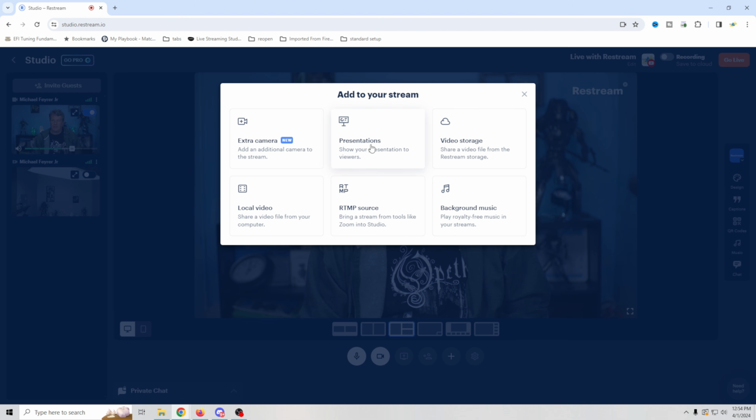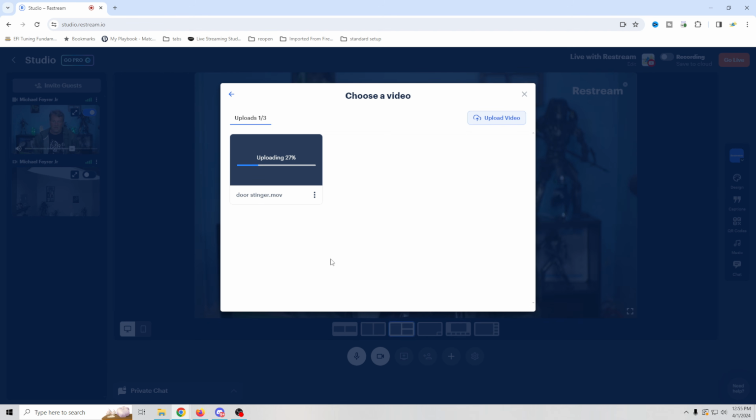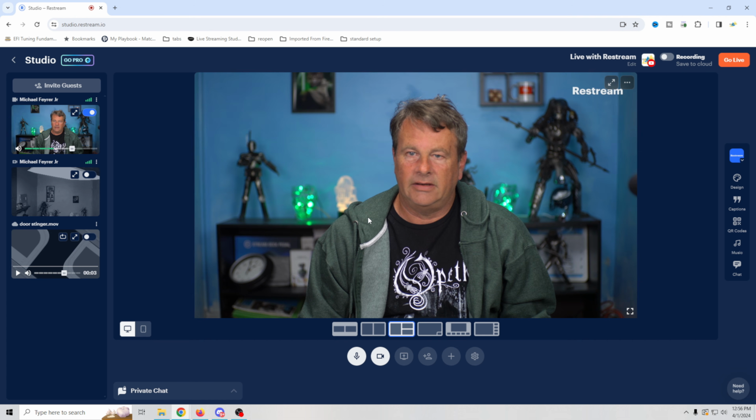You can add a presentation. You can have a stored video. So I can upload a video here. This is just a stinger transition that I would generally use in OBS, but you can see I can have up to 3 uploads. Obviously they have to be smaller than 250 for the free account. Delete it right there. I can just add it in right there, and here we go.